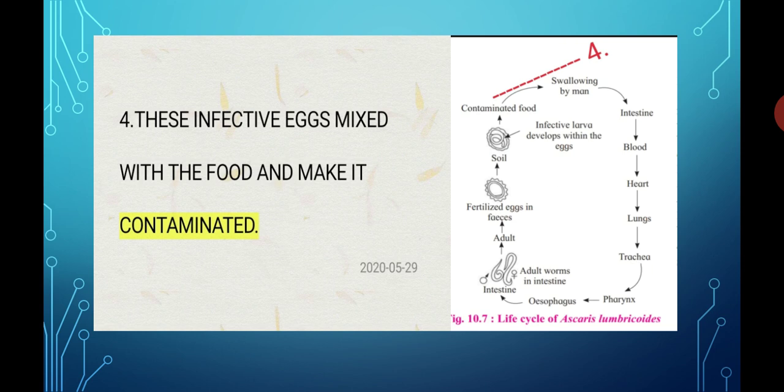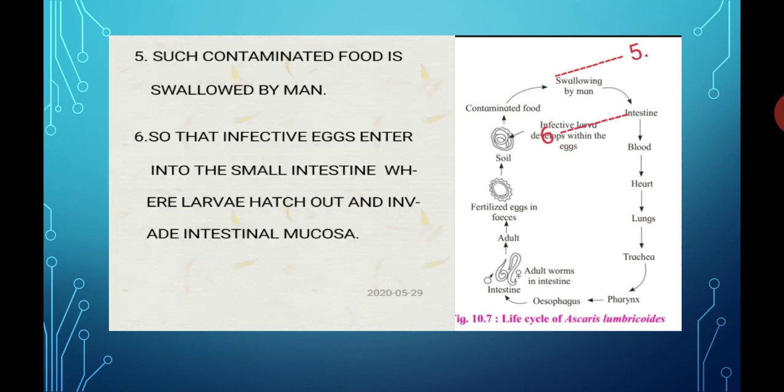Part number 4. Now, these infective eggs get mixed with the food and make the food contaminated. Such food is known as contaminated food because this contaminated food contains the infective eggs. Such food is known as contaminated food. Part number 5. Such contaminated food is swallowed by man.